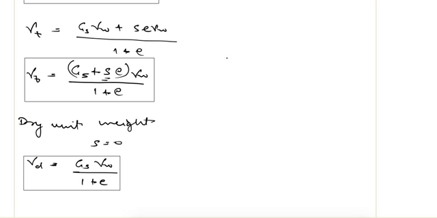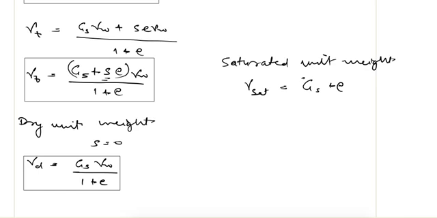And for saturated unit weight, S is equal to 1. So gamma saturated is equal to (Gs plus e) gamma W divided by 1 plus e.